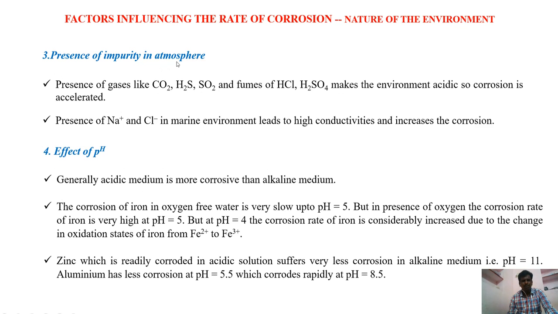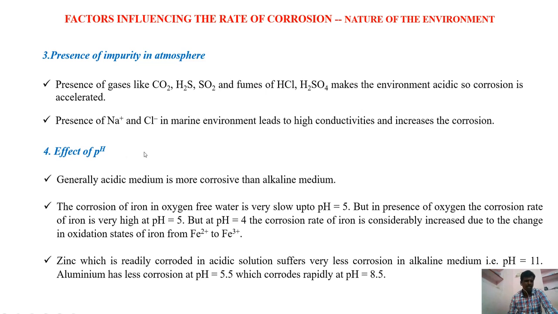Next, presence of impurity in the atmosphere. Gases like carbon dioxide, SO2, and H2S and fumes of HCl and H2SO4 make that environment more acidic. That means an acidic environment will be formed if the atmosphere contains these gases. So corrosion will be automatically accelerated. Sodium chloride is another important reagent. If sodium chloride is present in the atmosphere, then it can produce an electrolytic solution while dissolving into water, and this solution has more conductivity and it increases the rate of corrosion.